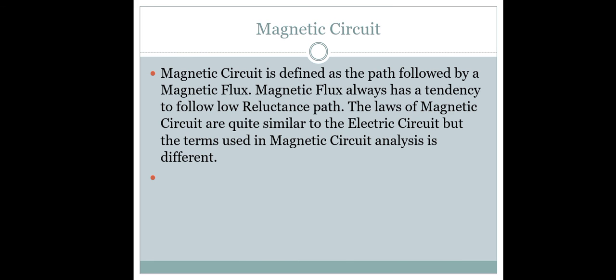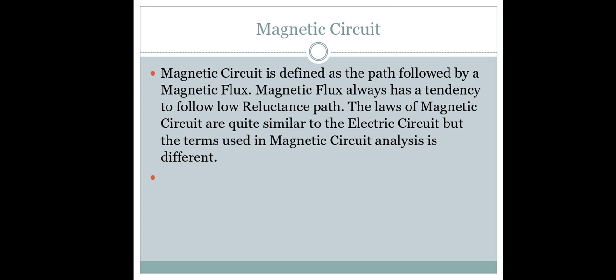Then next is the magnetic circuits of power electronics. The magnetic circuit is defined as the path followed by the magnetic flux. This magnetic flux always has a tendency to follow the low reluctance path.